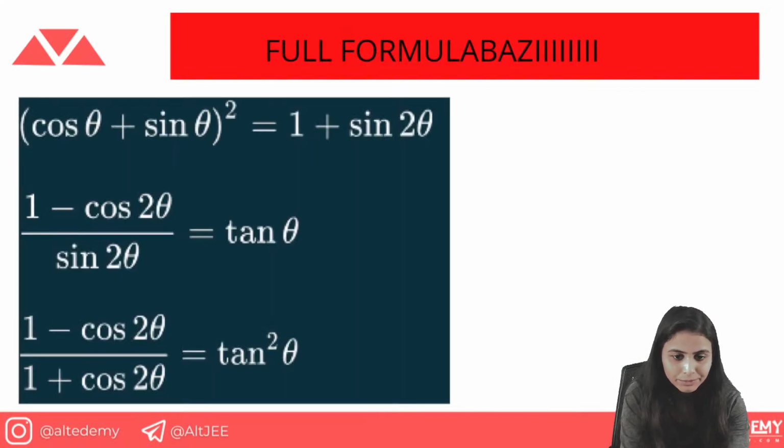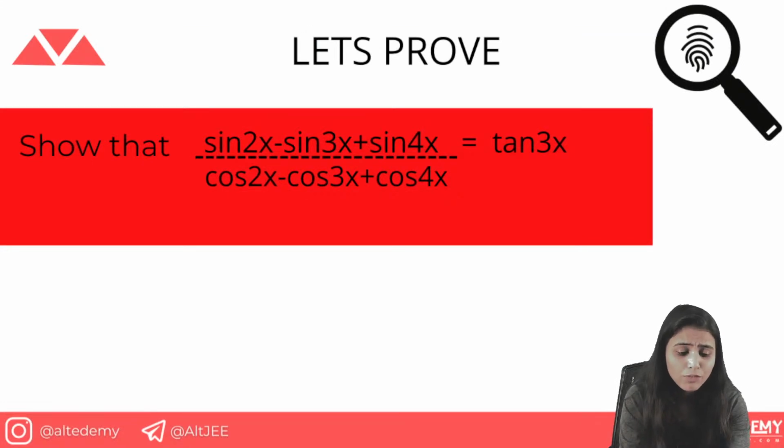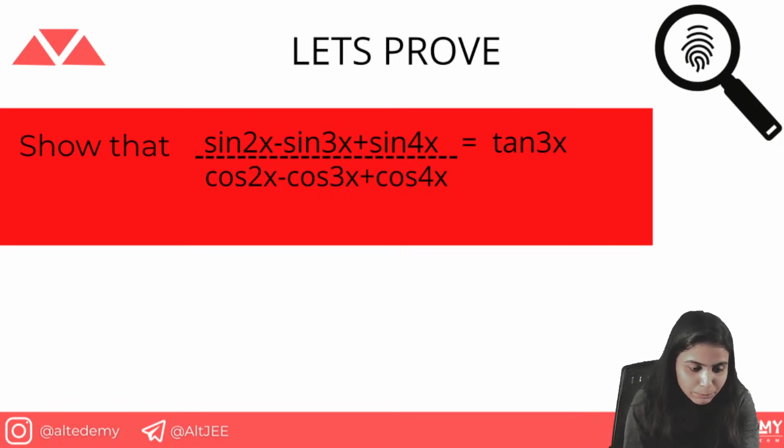So obviously after this proof we will move forward to more formulas, but that was 16 formulas, so let's take a break from that and now study this proof. How will you prove this? We have sine 2x minus sine 3x plus sine 4x, so for that we will write the LHS part first.